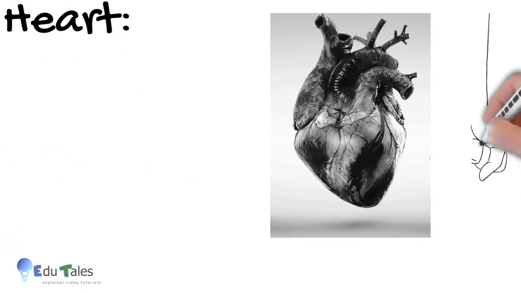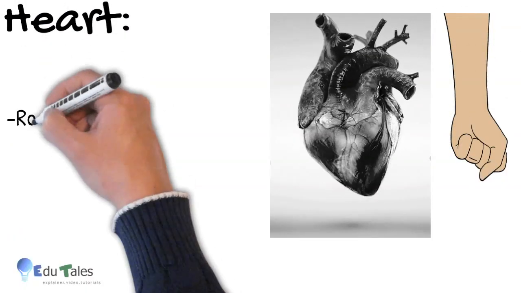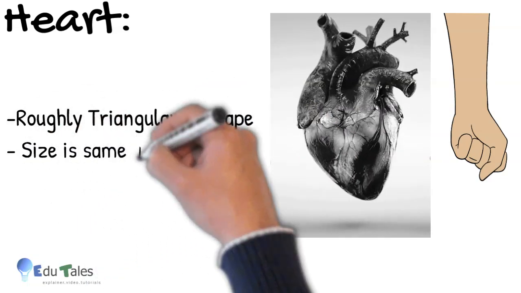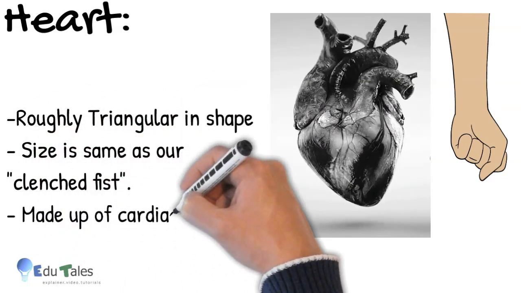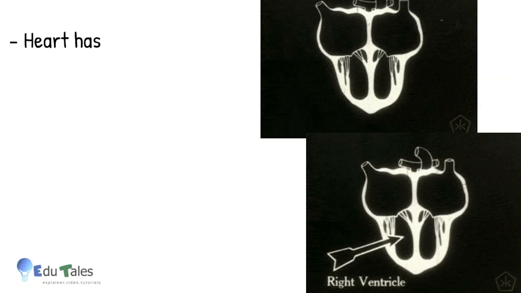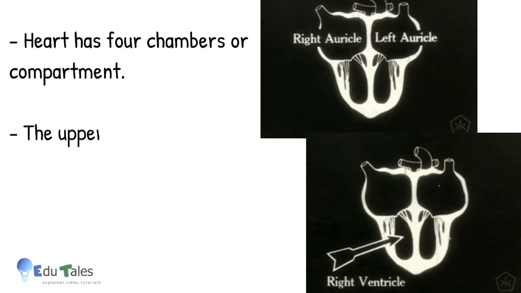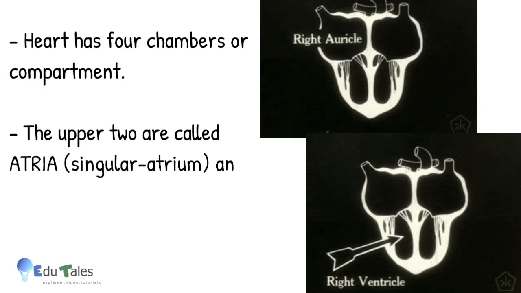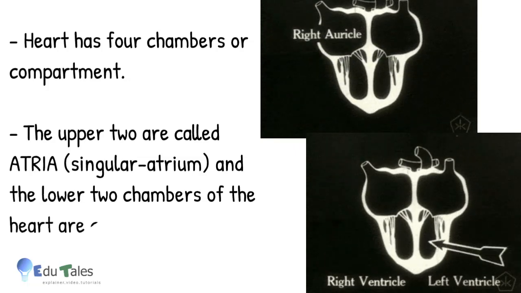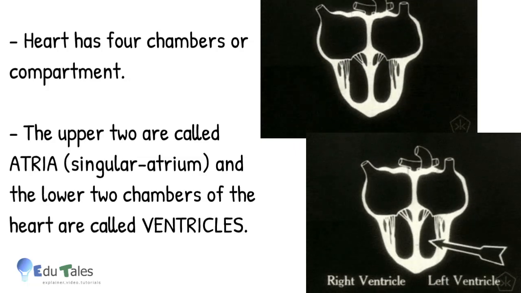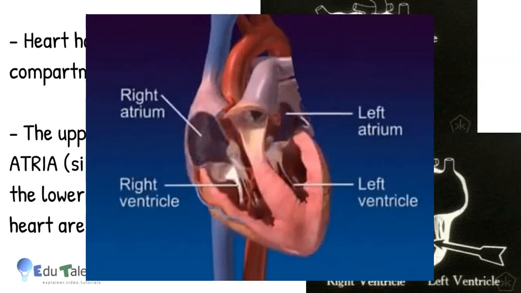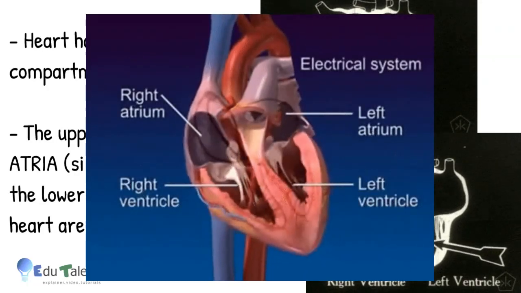Heart, roughly triangular in shape, size is same as clenched fist, made up of cardiac muscles. Heart has 4 chambers or compartments. The upper 2 are called atria and the lower 2 are called ventricles, as you can see in the diagram. This is how atrium and ventricles contract and relax.